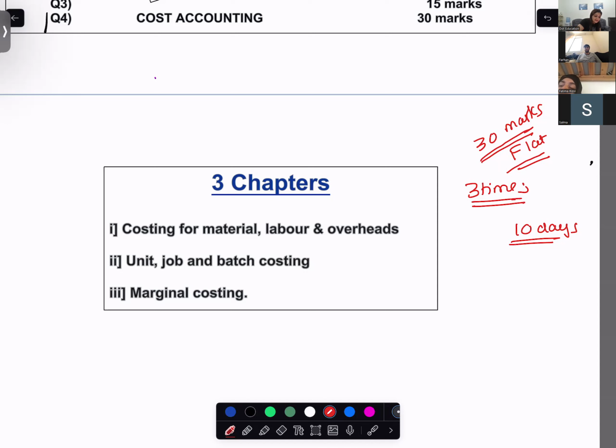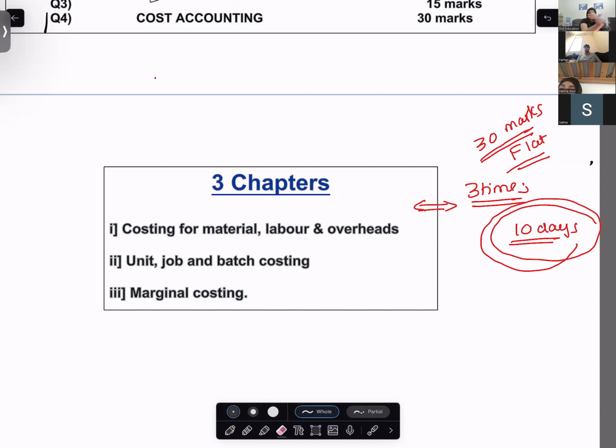So this should happen 3 times. You should be able to solve this in a period of 10 days. Even if you're giving in May, June, Fatima, if you stick to this target, I promise you, you will never forget these 2 chapters, marginal and absorption. But each and every page of that worksheet should happen. Once in full, maybe with the support of videos.